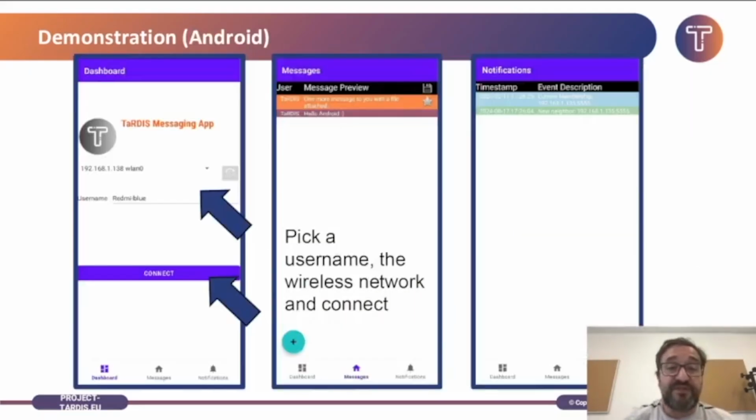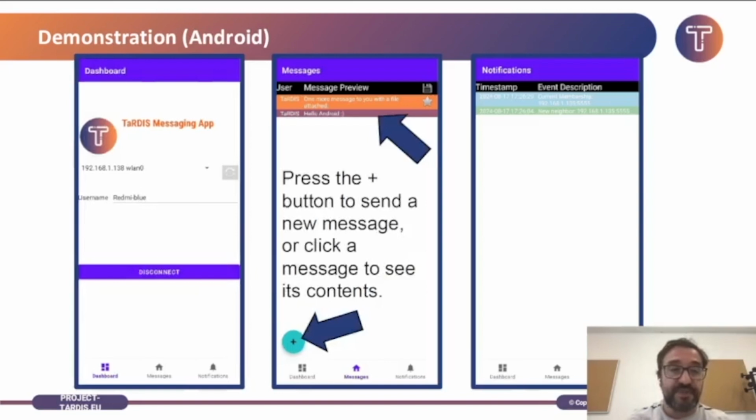On the Android case, it's a very similar interface. So the dashboard in which the application starts, you have to provide some username and also use the drop-down menu to select the correct network to join the swarm, and then you can press connect. This will again light up the TaRDIS icon there.